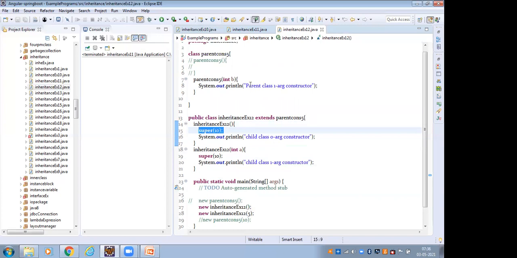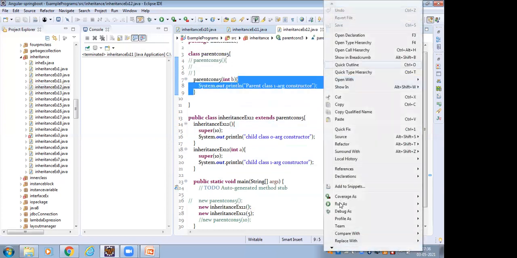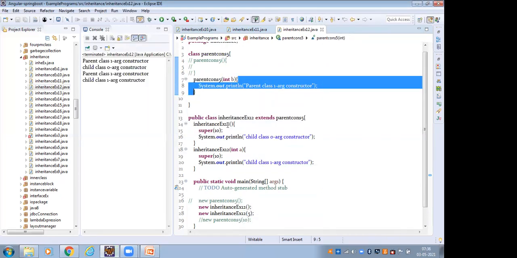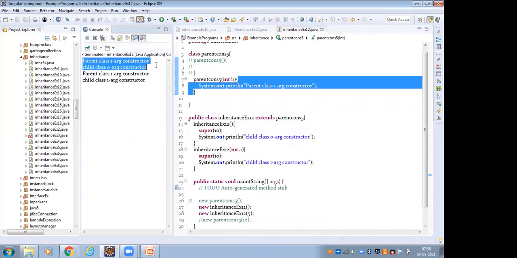Super of 10 means the parent class constructor is executed. So the parent class 1-arg constructor is executed, then the child class 0-arg constructor is printed here.